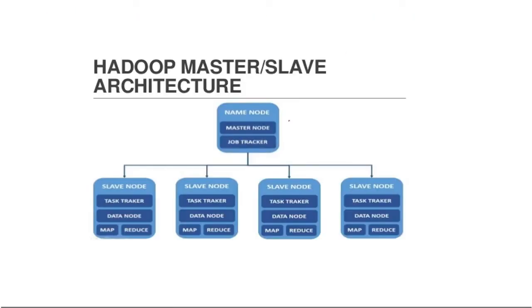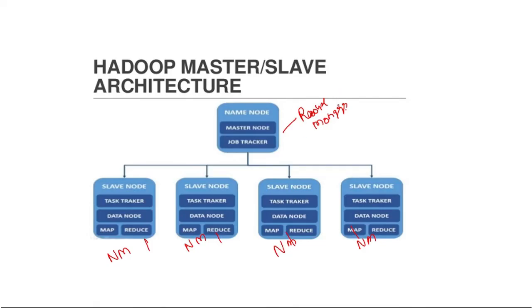So Hadoop works on master-slave. This is the master and these are the slaves. This will manage, and we have two things. I have told you that first is resource manager. In this we will run resource manager, and on all these slaves we will run node manager. So this is what a Hadoop cluster looks like.